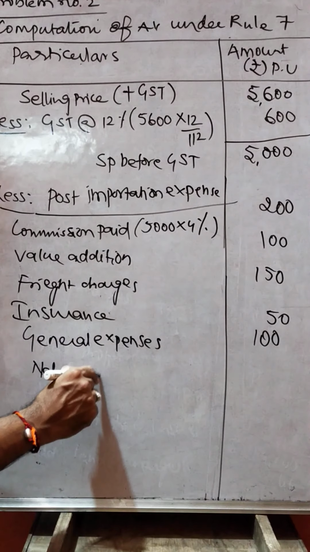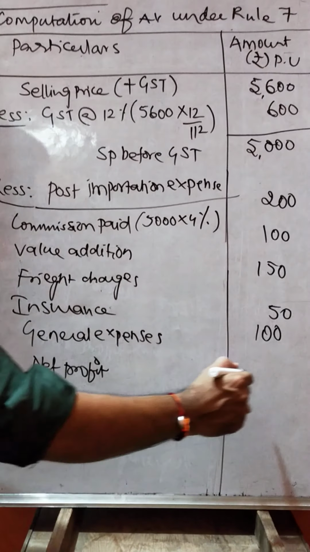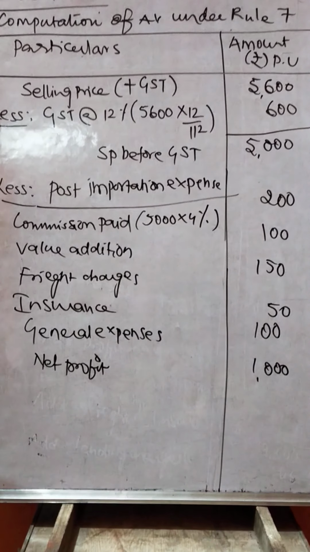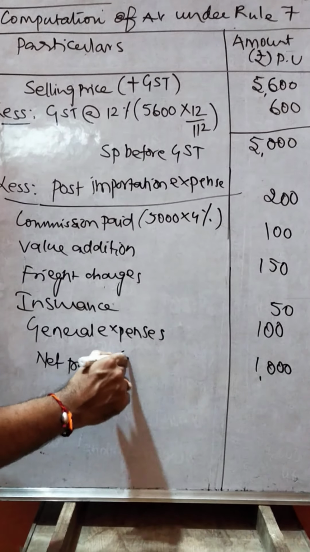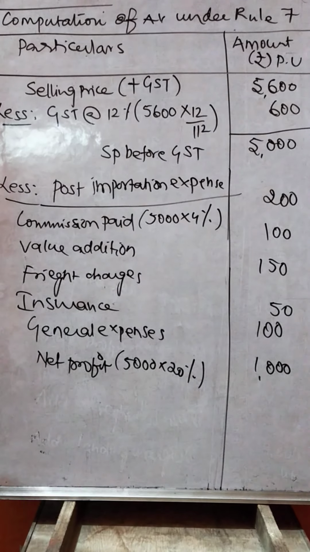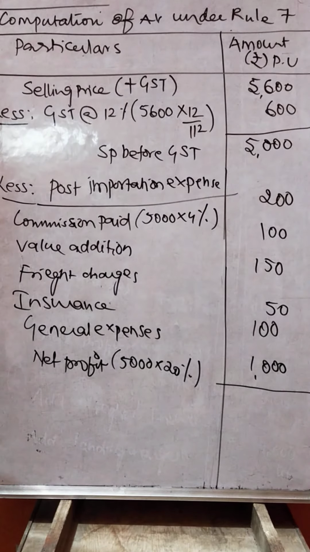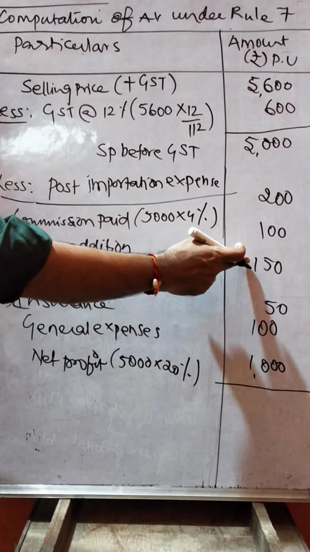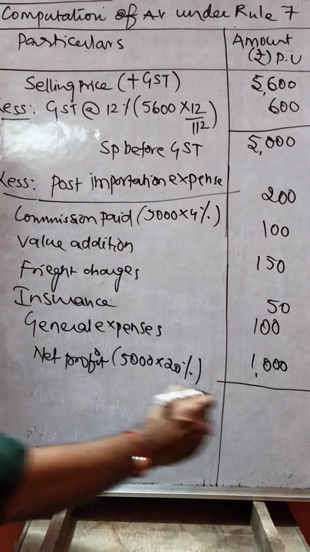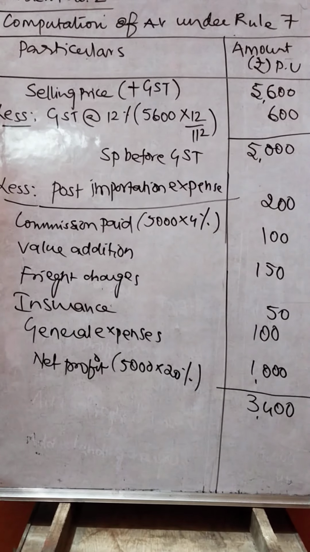Profit is also added in the selling price. So that is to be deducted, 1000 rupees. Net profit margin 20% they have given. So 5000 into 20%, 1000, that is to be deducted. Then we need to deduct all these values from 5000. 5000 minus 200, 4800, 4700, 4500, 4400 minus 1000, 3400. This is called cum duty price.